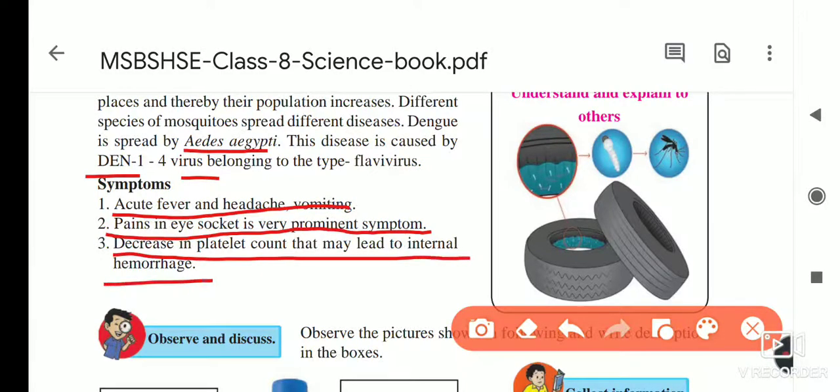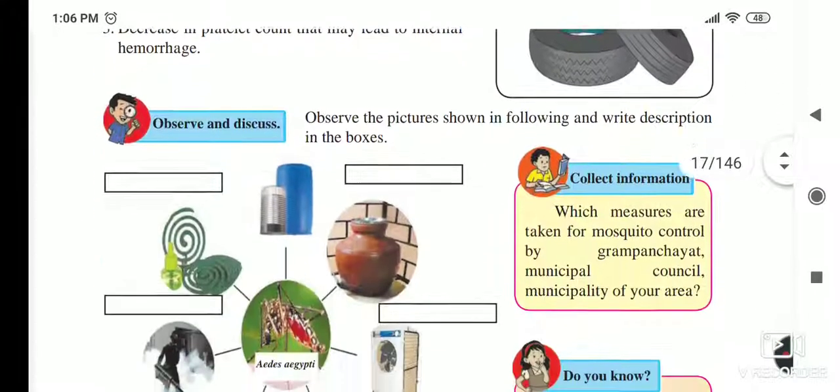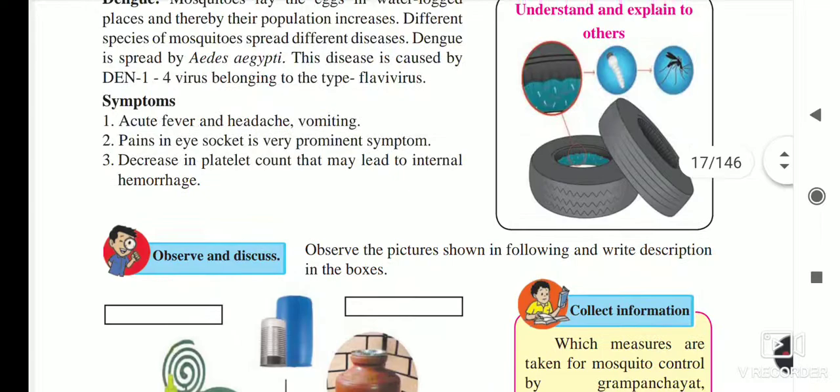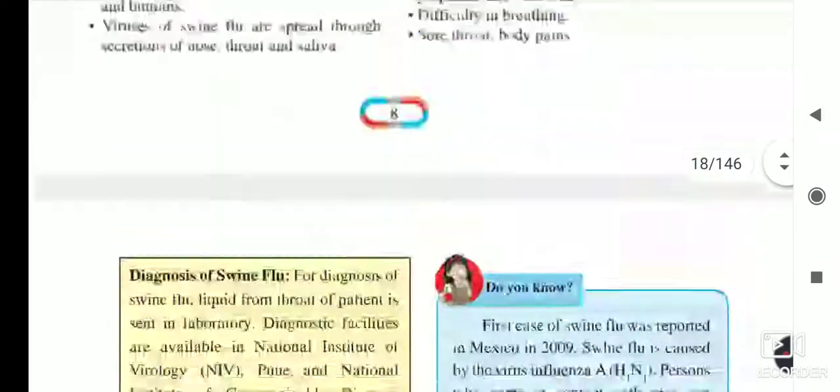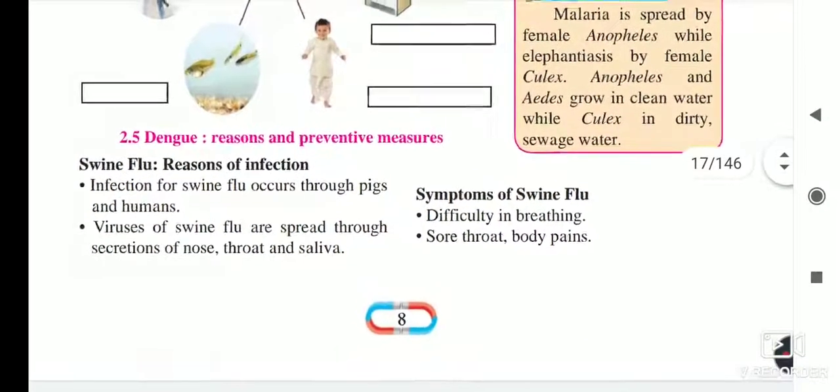It may also affect the brain. Internal hemorrhage is a symptom of this disease. So in this way you have to find out the diseases and the symptoms of the disease. First is dengue, and the second one is swine flu. The swine flu symptoms are given here.